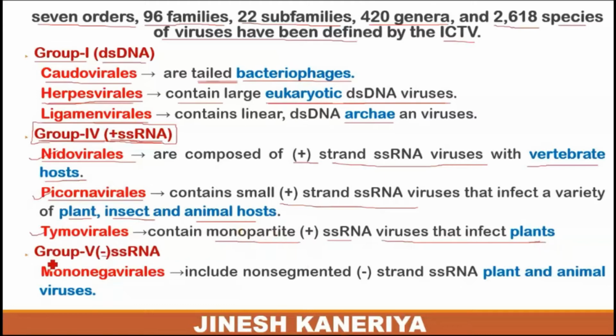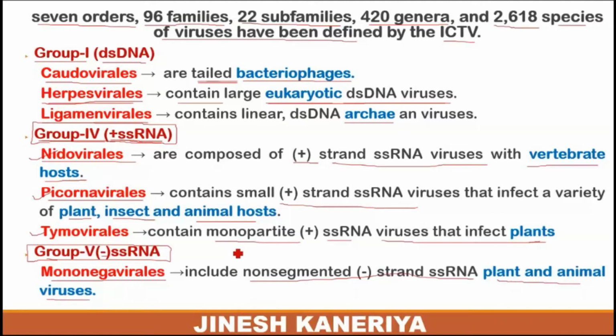Group 5 contains the single stranded RNA. So these group 5 single stranded RNA containing viruses are the Mononegavirales. These Mononegavirales include the non-segmented strain of single stranded RNA, and they are represented in the form of plant or animal viruses also.